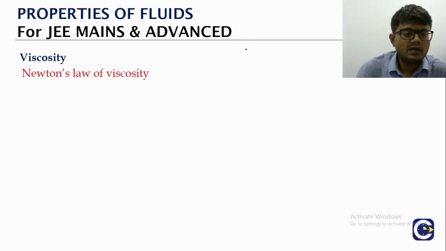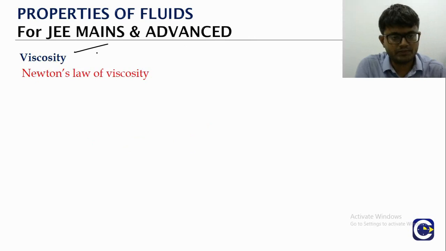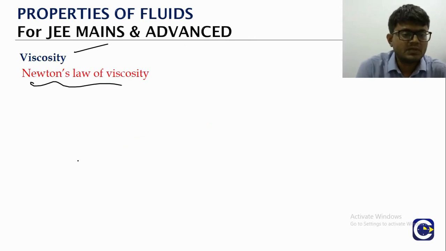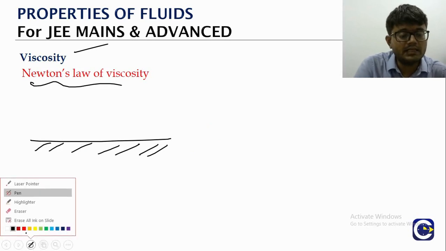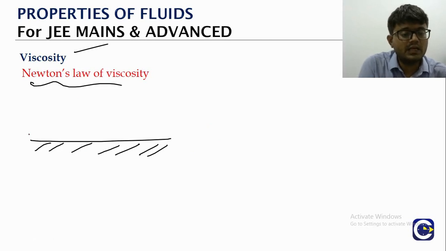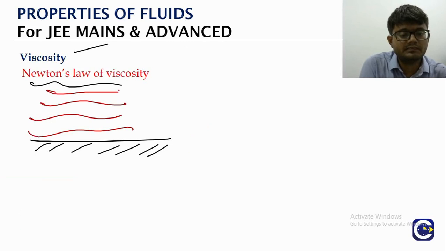So how do we measure this force? We can measure it by using Newton's law of viscosity. For that, we again take a contact surface, and on top of it there are layers of the liquid which are in motion. As we said, there will be a velocity profile distribution. This is the free surface.